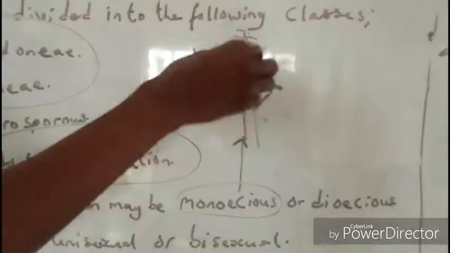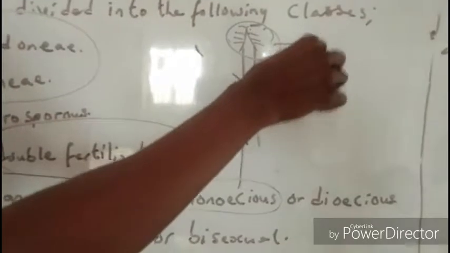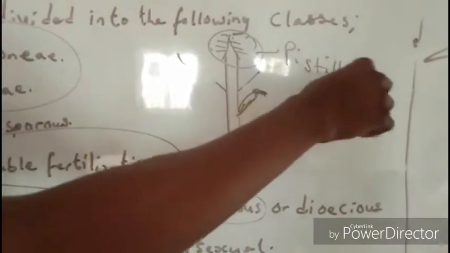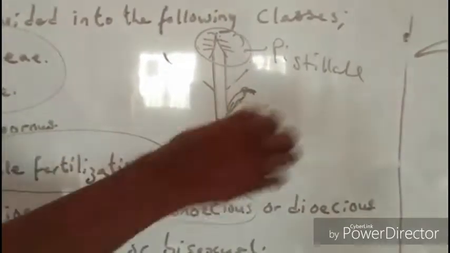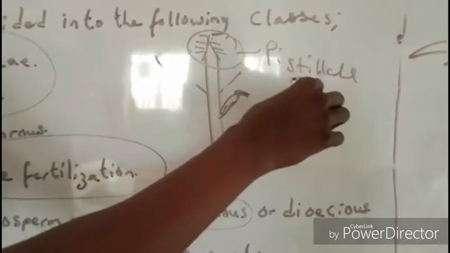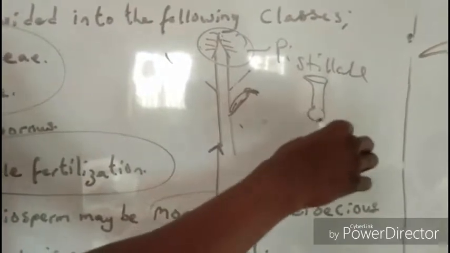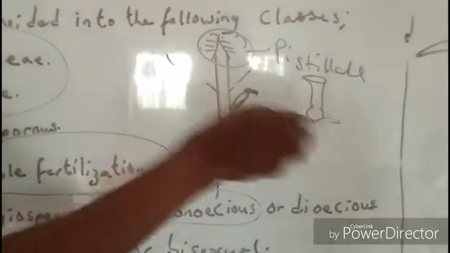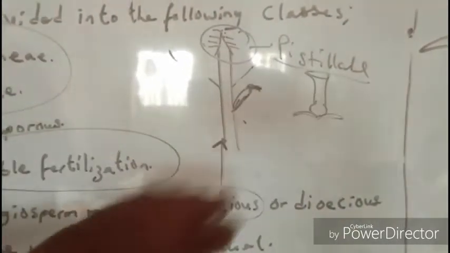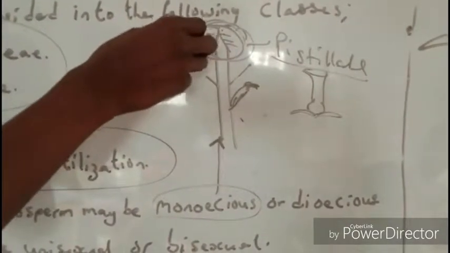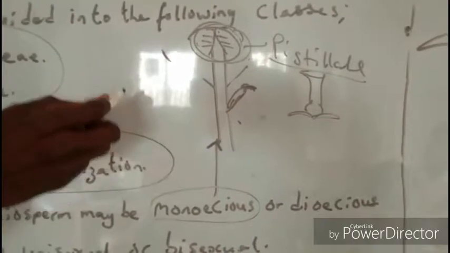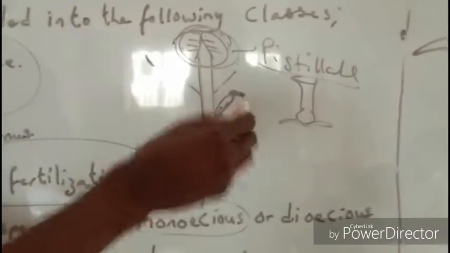This tassel is made up of a type of flower called pistillate. What's the meaning of pistillate? It means the flower has only female part. Pistil is another word for carpel. So it means all the flowers on this part of the plant are female flowers alone. And here it has what we call staminate.